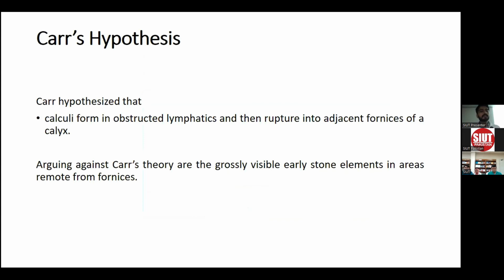Carr hypothesized that the calculi form in the obstructed lymphatics that rupture into the adjacent fornix of the calyx, but arguing against Carr's theory is that early stone elements can also be found in areas remote from the fornix, so it's not always from the lymphatics. So the pathogenesis of stone is not clearly understood. Different people have described different hypotheses.